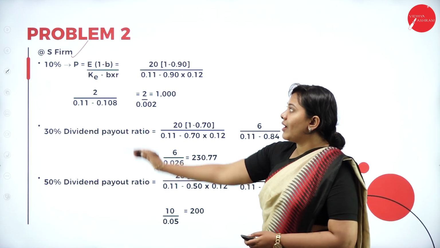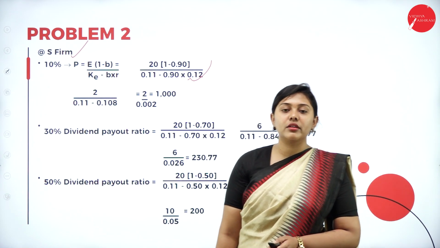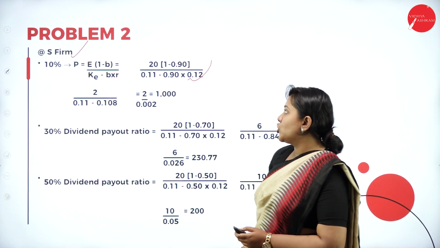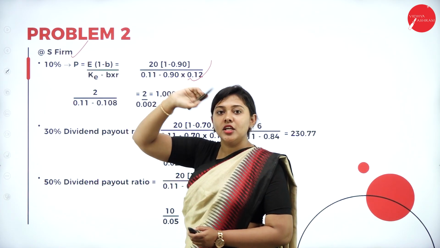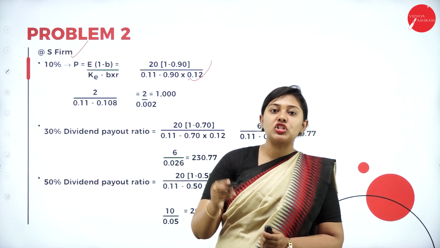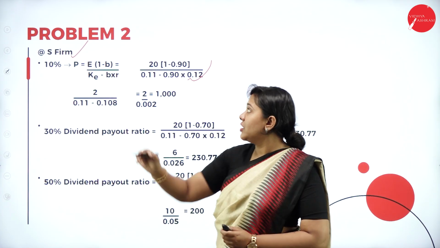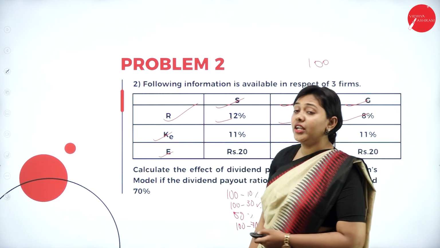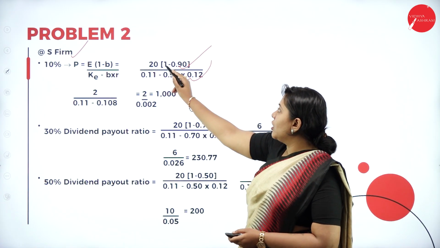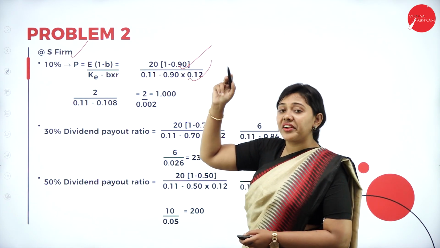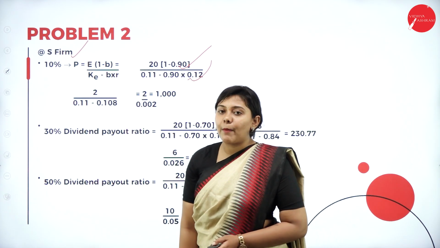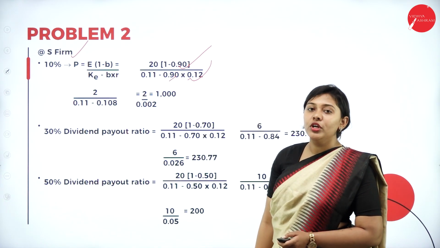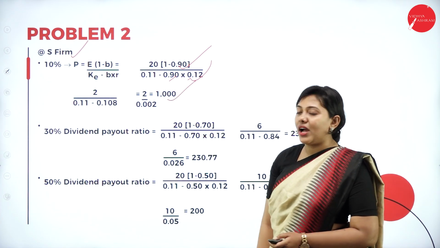So that we need to calculate now for the S firm. When the rate of return, that is your return R, is 12%, we are calculating the retention ratio. If it is 10% dividend payout ratio, retention ratio will be how much? 90%. So 0.90. 20 is the earning per share. So what is the earning per share? 20 rupees is the earning per share. 1 minus 0.90 is the retention ratio, divided by your capitalization rate, 11%. So 0.11 minus retention ratio into rate of return. The answer you get is 100.